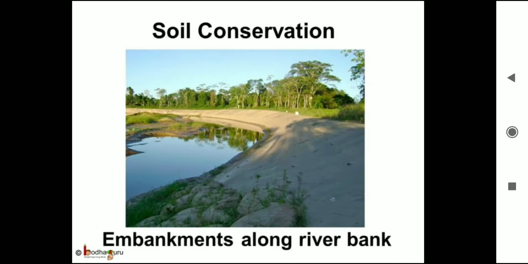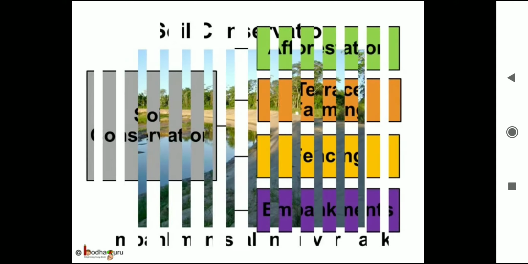And how can the soil be prevented from getting washed away by the river? For this, embankments are built along the river banks. This not only prevents soil erosion from the banks, but also prevents the river from flooding the fields.